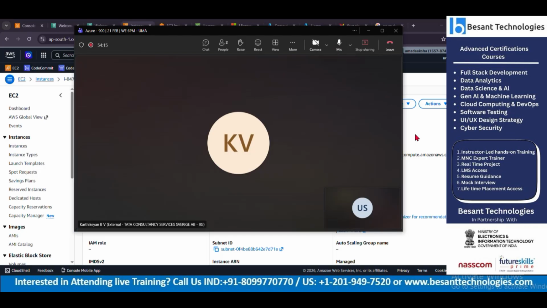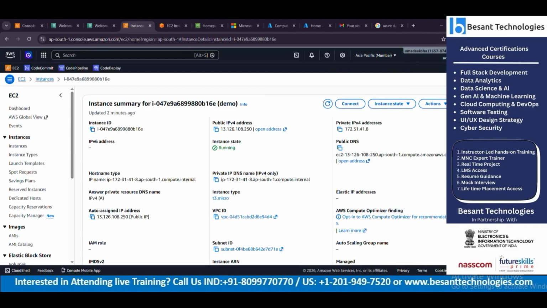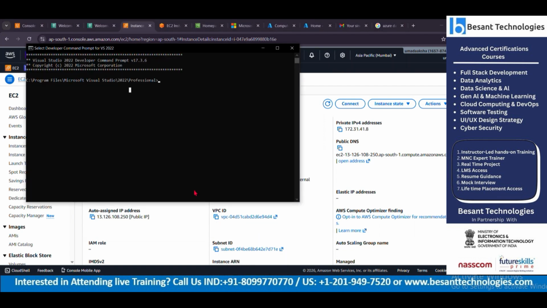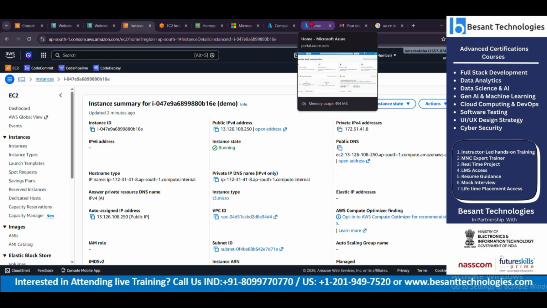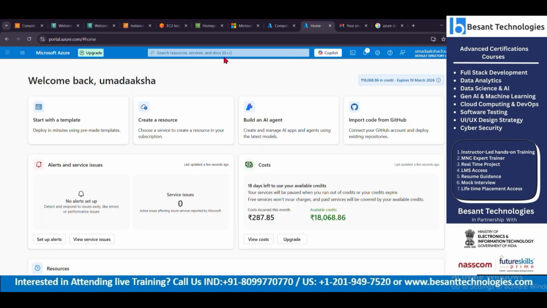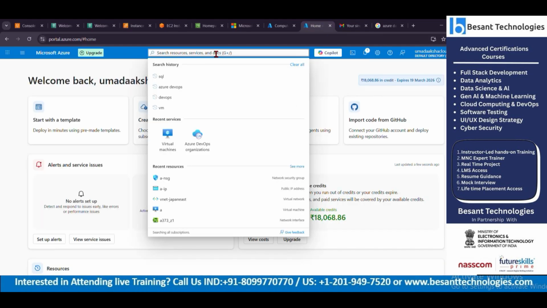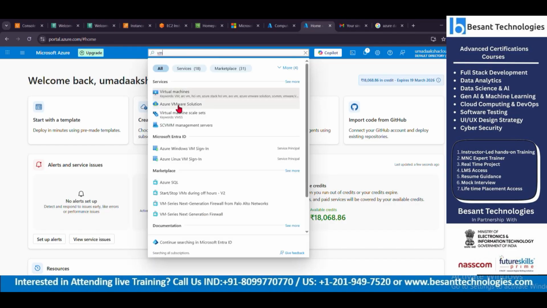Likewise, this virtual machine is located somewhere in a physical machine. It is trying to connect to this cloud with the help of some interface. That interface is called VMware.